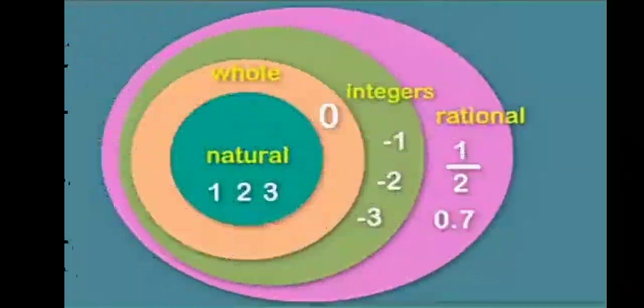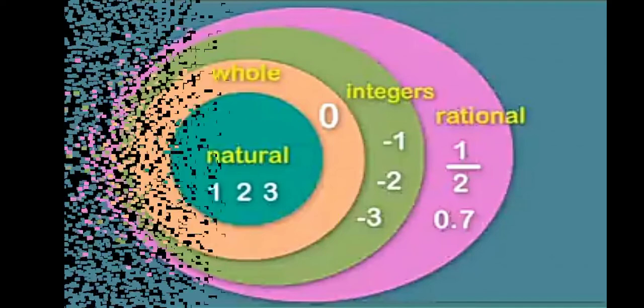Let us add the non-integers in the diagram. The integers and non-integers, that is fractions and decimals together, are called rational numbers. Now in this set of numbers, we can see the natural numbers are denoted by the letter N and the whole numbers are denoted by the letter W. Integers are denoted by the letter Z and the rational numbers are denoted by the letter Q.